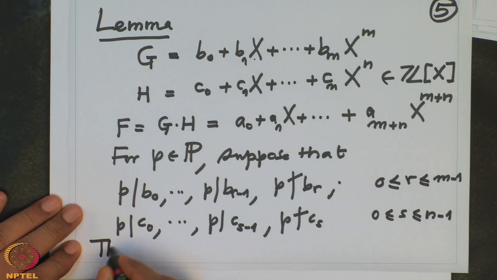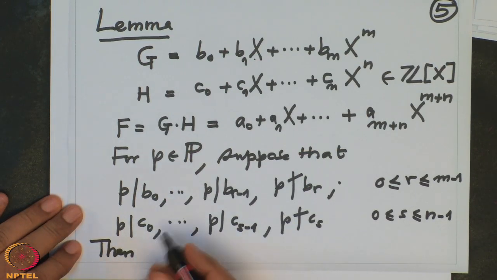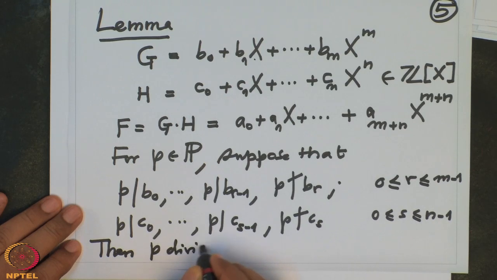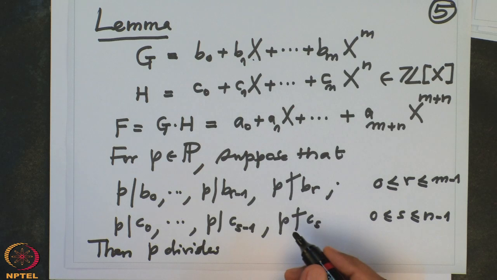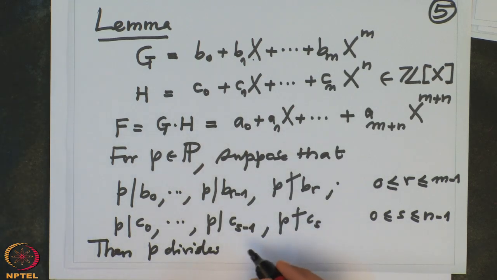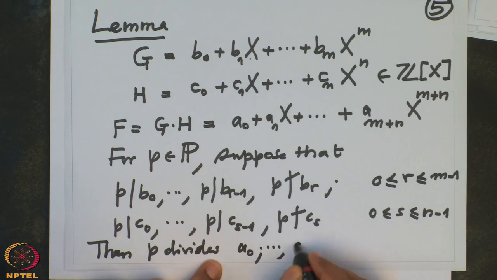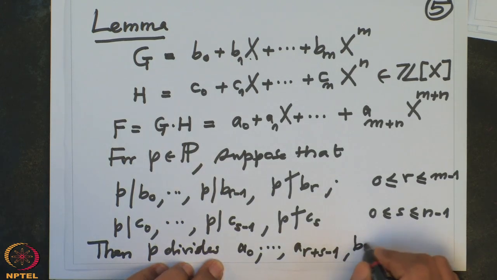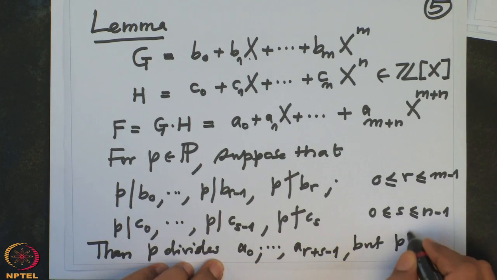Then p divides the coefficients a0 up to a_{r+s-1}, but p doesn't divide the next one, a_{r+s}.